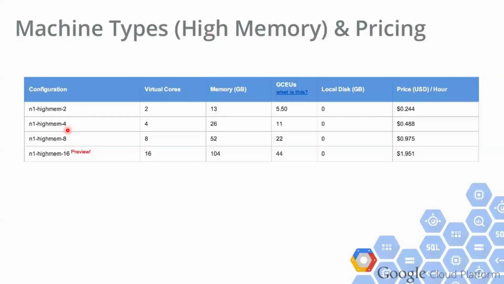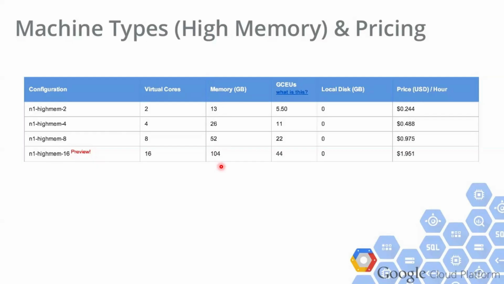N1 high mem 4: four CPUs, 26 GB memory. N1 high mem 8: eight CPUs, 52 GB memory. N1 high mem 16: 16 core CPUs, 104 GB memory, right? Like this, we can use the high memory servers.